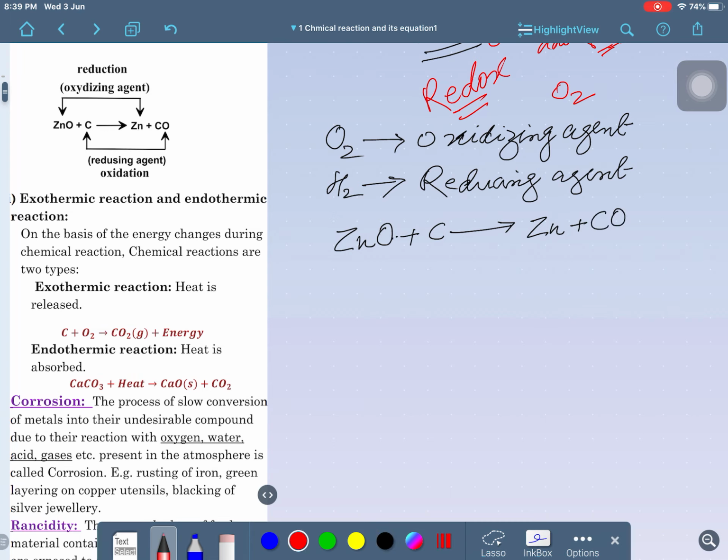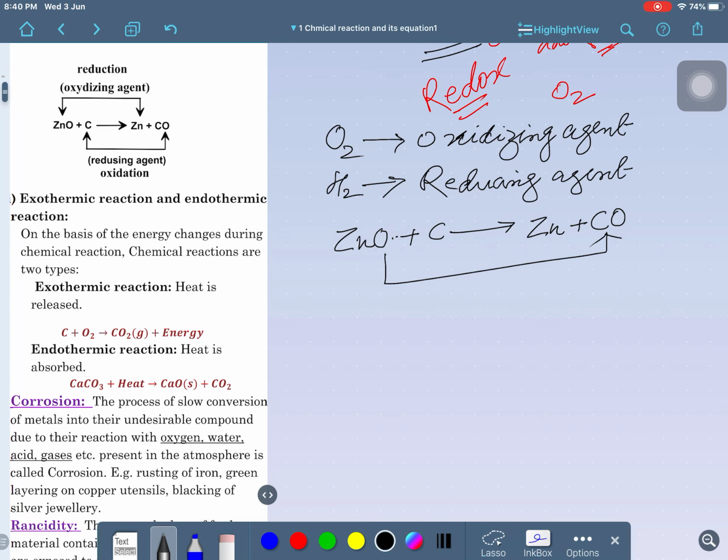So, you may see what is going on here: oxygen is in the molecule of ZnO, zinc oxide, but in this case the oxygen is going from the zinc oxide molecule to carbon, forming carbon monoxide.